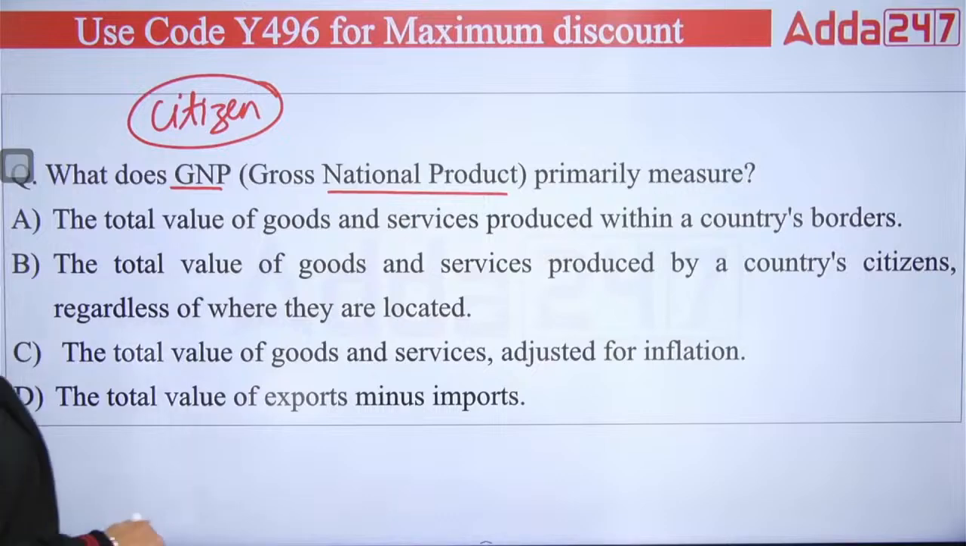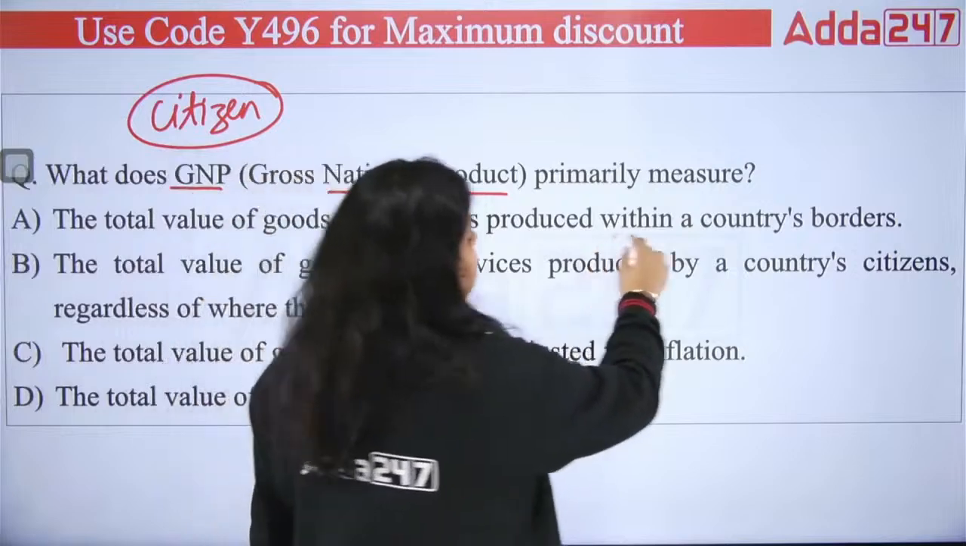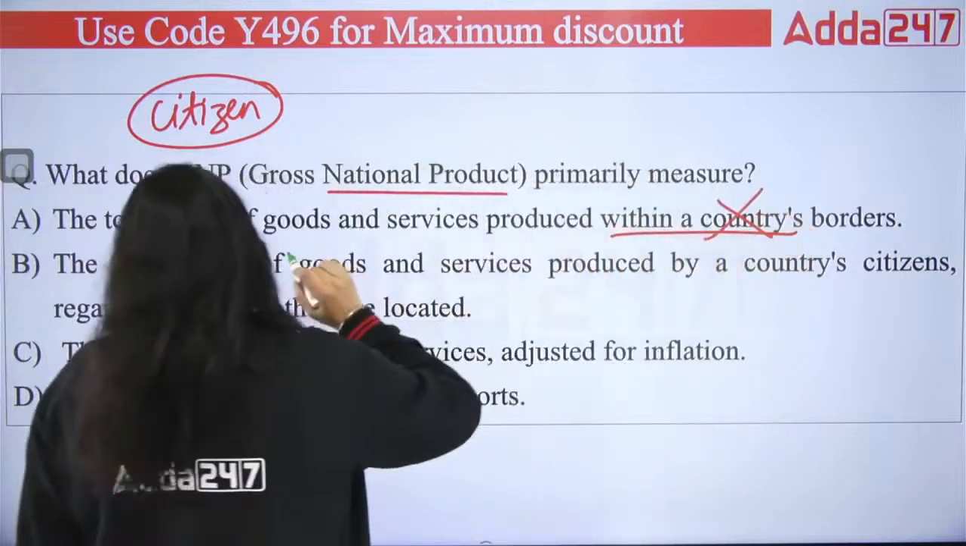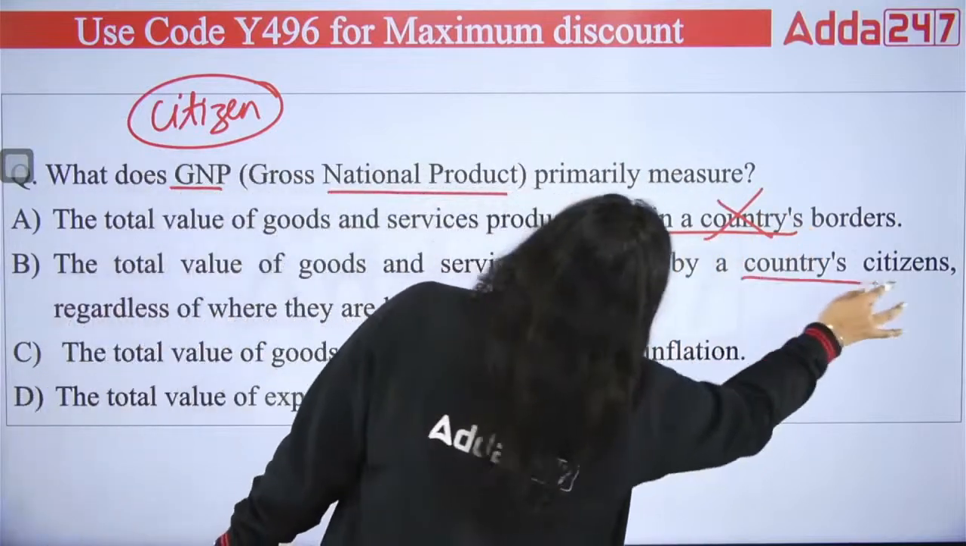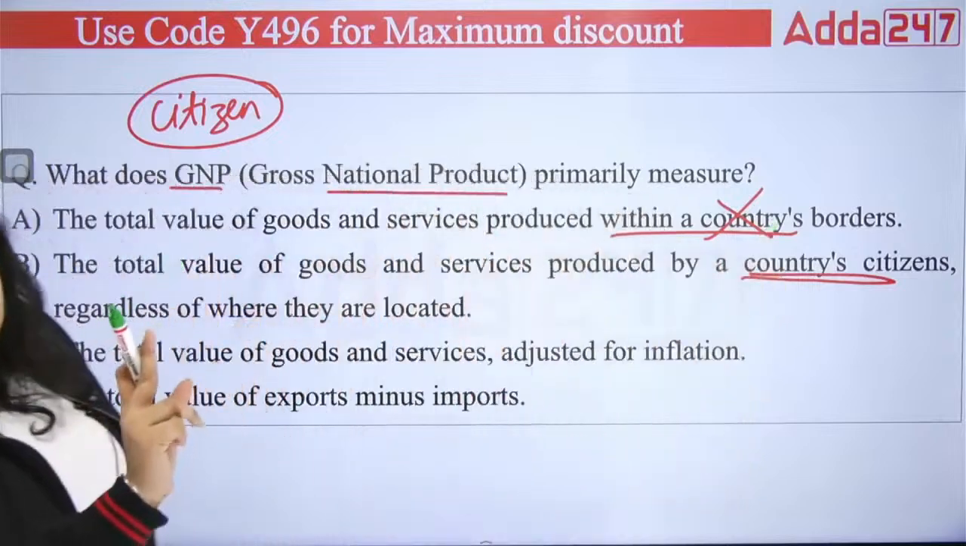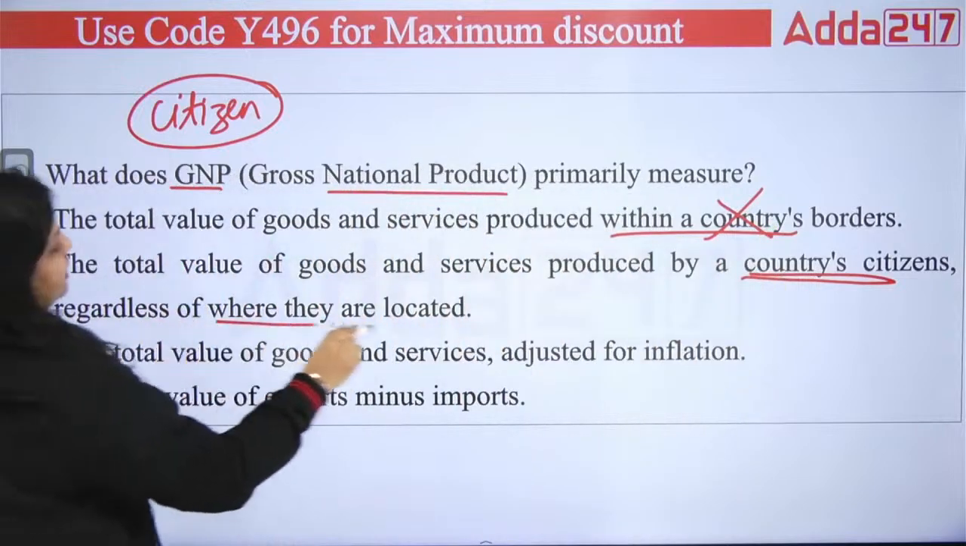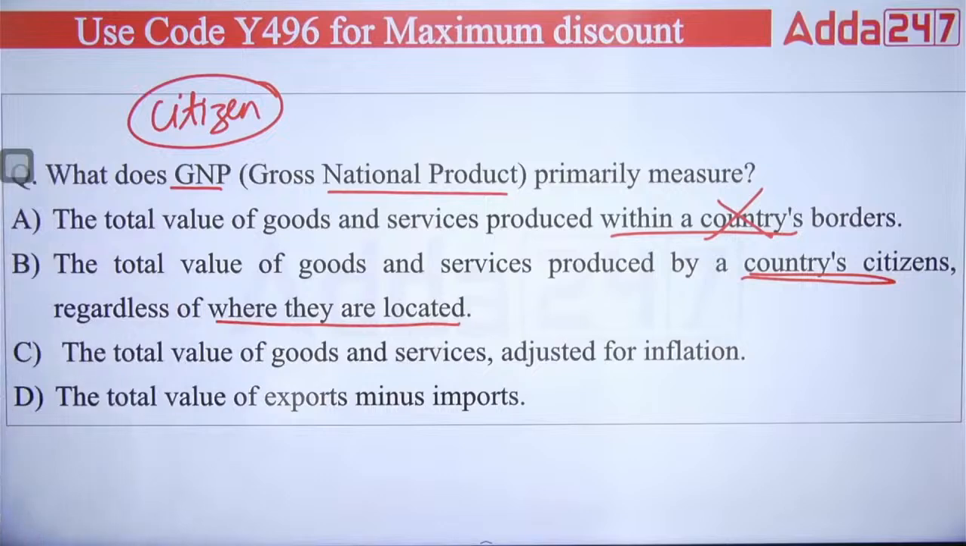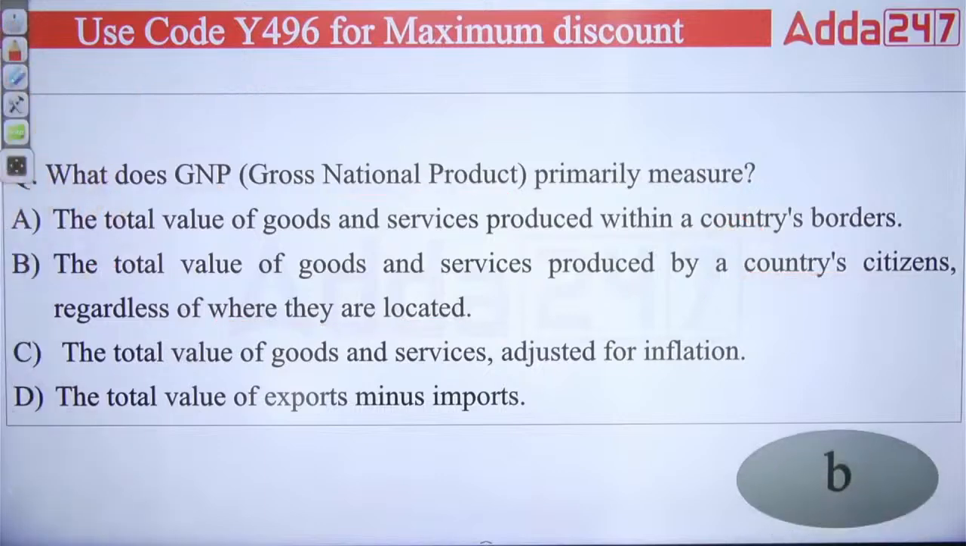Now, the first option is saying the total value of goods and services produced within the country's border. Wrong. The total value of goods and services produced by country citizens. This is true. First keyword we have found. Second, regardless of where they are located. This is true. Doesn't matter where they are located, but the production has been done by the citizens, and this is your right answer. So your right answer will be option B. Right answer is B. Clear?